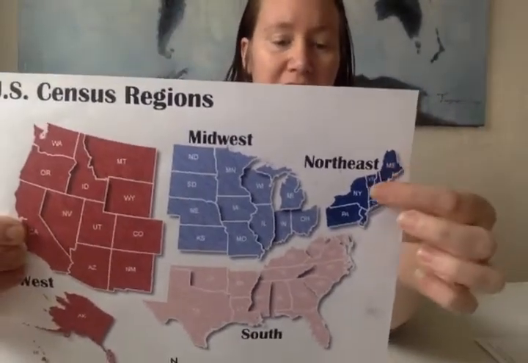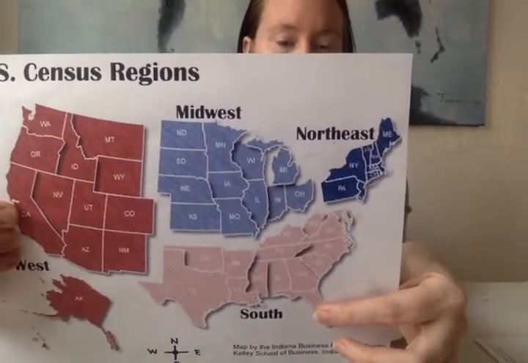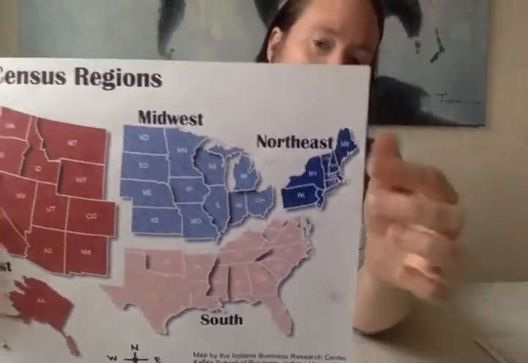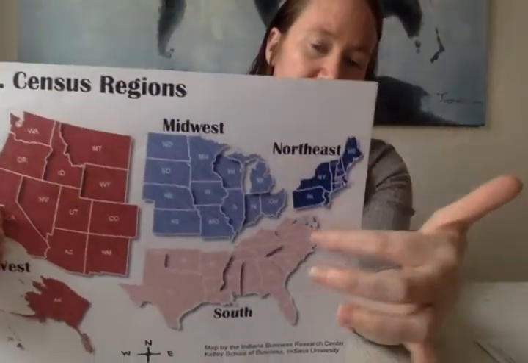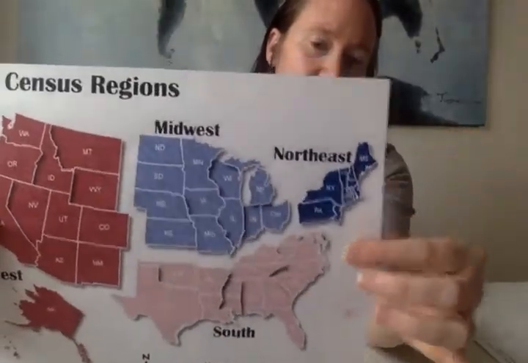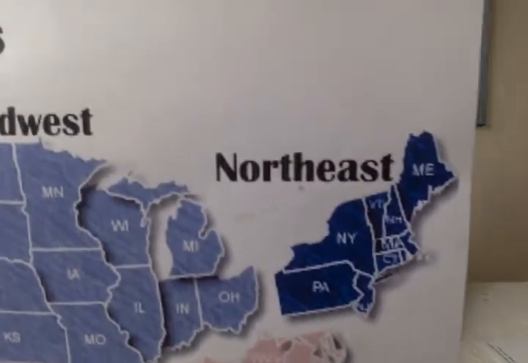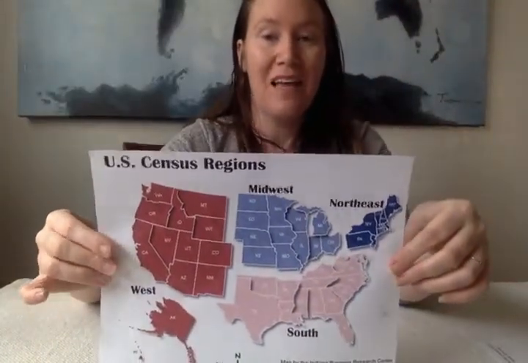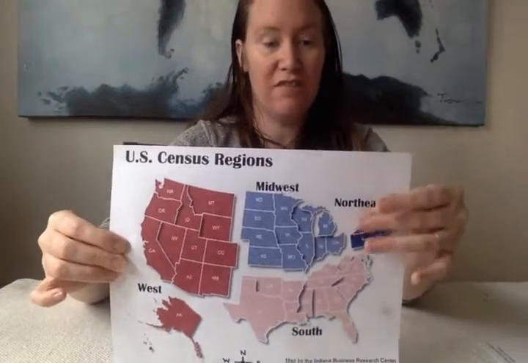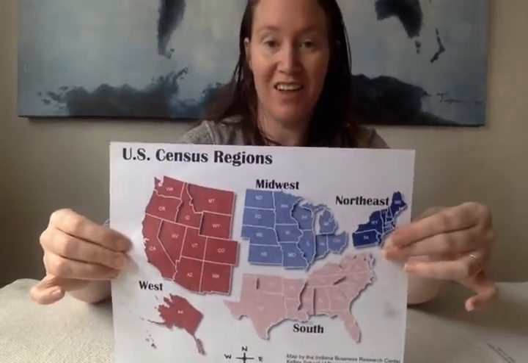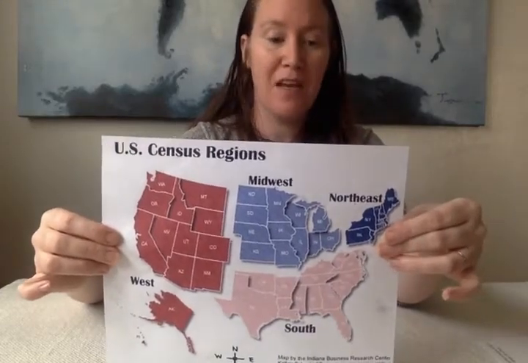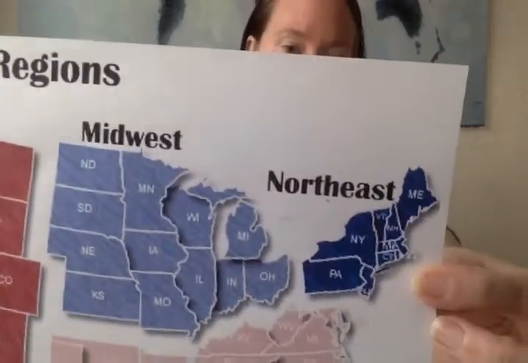Some maps have the eastern states go all the way to Florida because it's the eastern coastline, but we're going to be talking about 3 states that are in this region specifically, and they're a lot smaller, but I have a worksheet that I'm going to be sending home that has a larger picture of just this area for you to color and see the different states' names and their capitals, okay? Because it's really hard to see on this map.